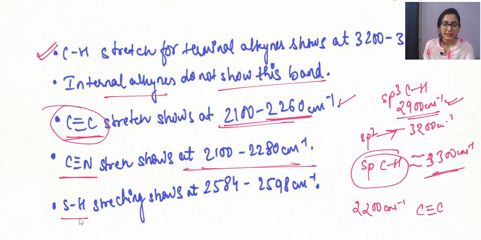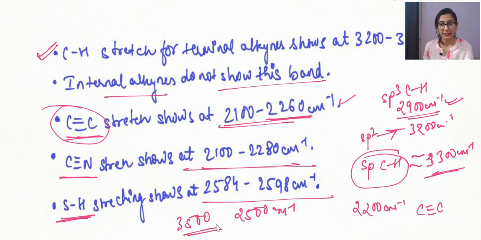But the sulfur hydrogen stretching is shown at 2584 to 2598, which is approximately 2500 centimeter inverse. Just like I told you, oxygen hydrogen stretching is at around 3500, but for sulfur it decreases to a lower value because the reduced mass increases, which is inversely proportional to the wave number. That is why the value decreases.